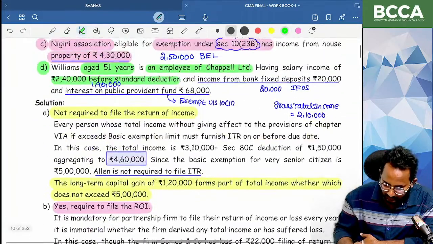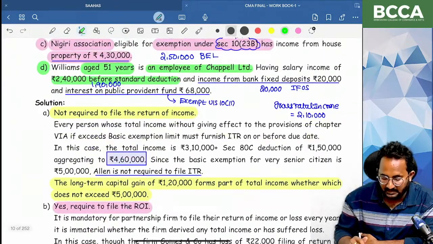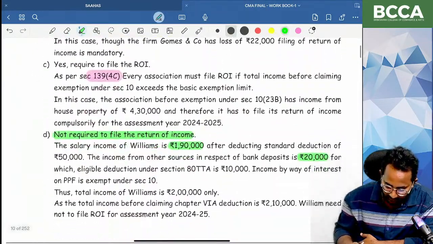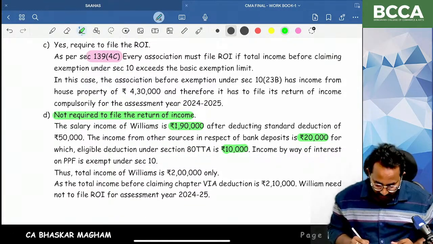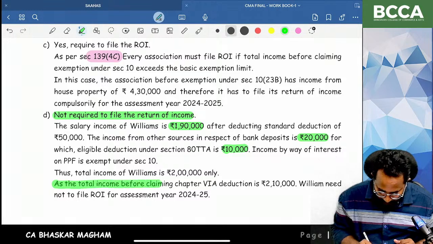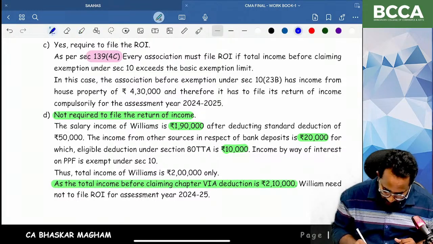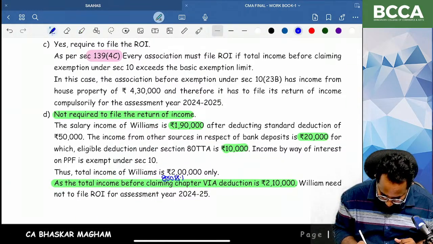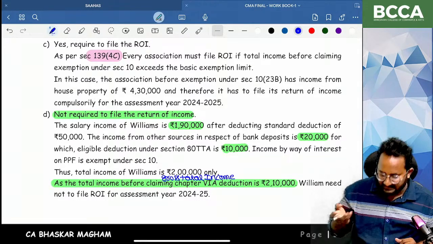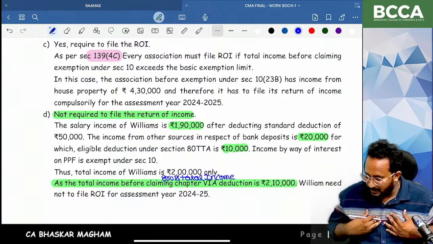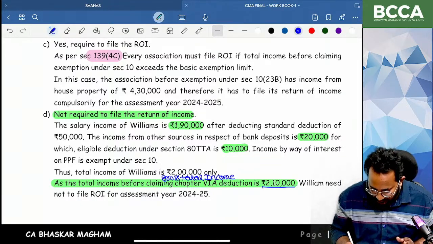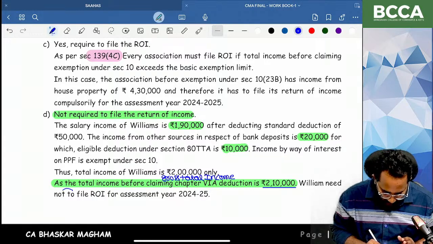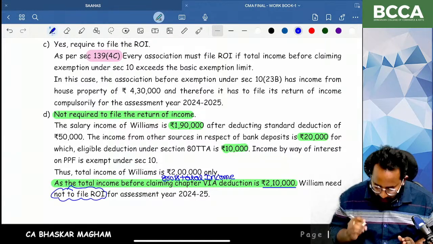20,000. So if you are observing that bank fixed deposit, if that is a savings bank, you will get 10,000 as a deduction. That is irrelevant here, but we need to compare what, ma? Total income before claiming chapter 6A means gross total income we have to compare. Are you understood, ma? After chapter 6A reduction, that is a different game. But we have to compare the gross total income before claiming the chapter 6A reduction, which is 2,10,000. That does not exceed the basic exemption limit. That's why you are not required to file.